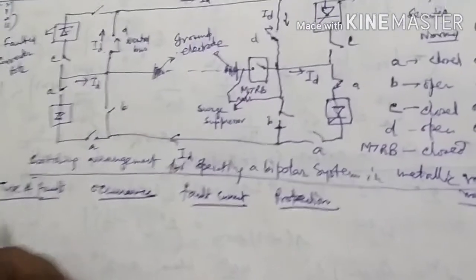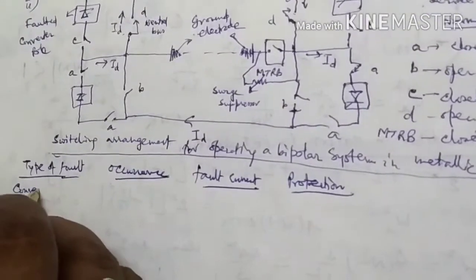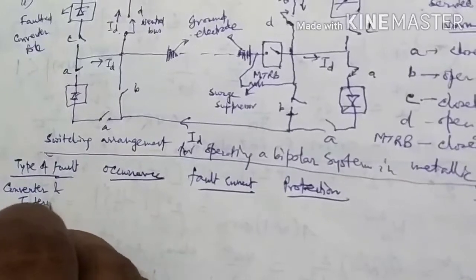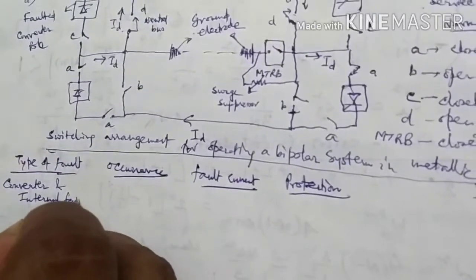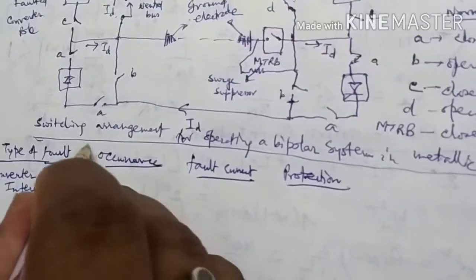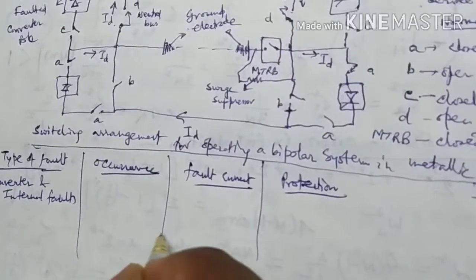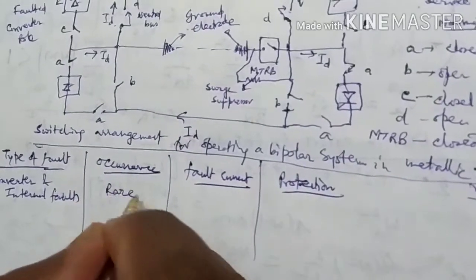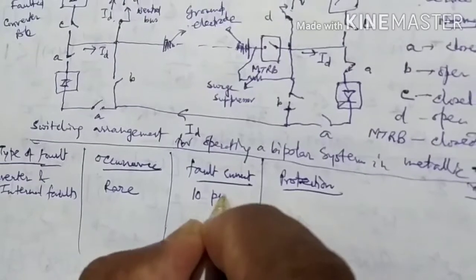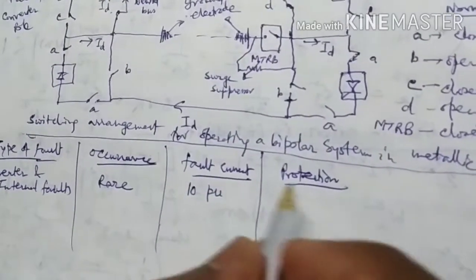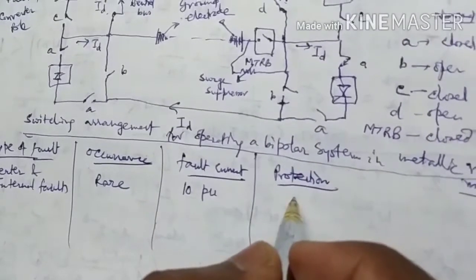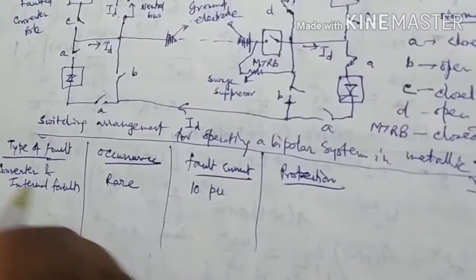Type of fault number 1: converter and internal faults. Occurrence is rare. Fault current is 10 per unit. And protection: valves are rated for a small duration of fault.